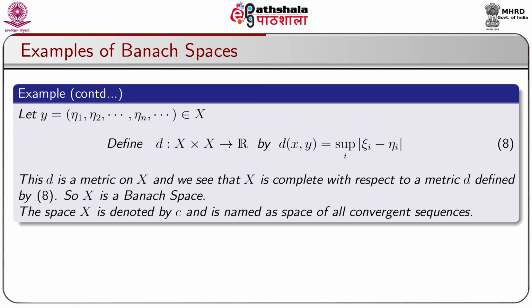Let y = (η1, η2, ..., ηn, ...) belong to capital X. Define a function d: X × X → R by d(x, y) = sup |ξi − ηi|, where the sup is taken over i, and the equation number is named as 8. Thus, d is a metric on X, and we see that X is complete with respect to the metric d defined by equation number 8. So, X is a Banach space.